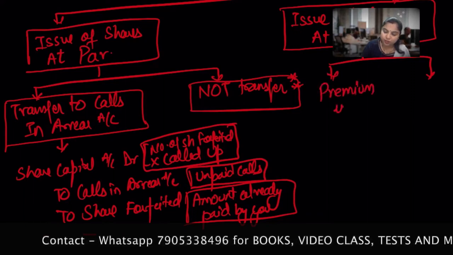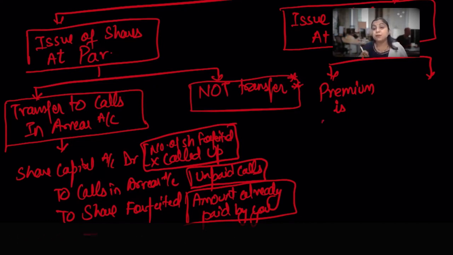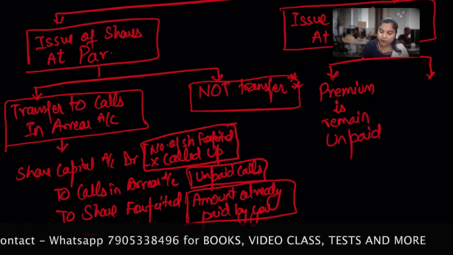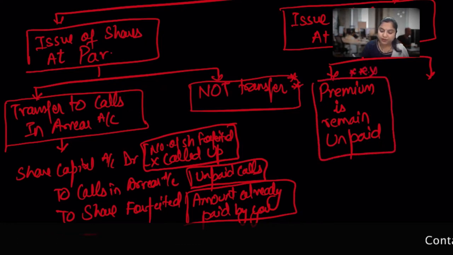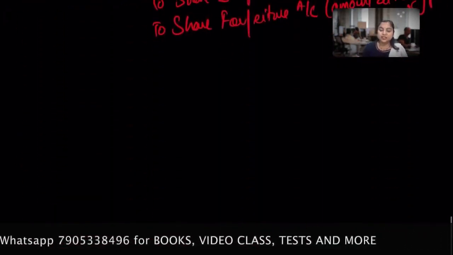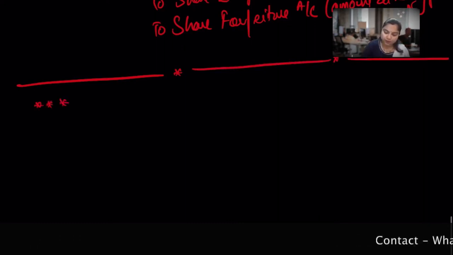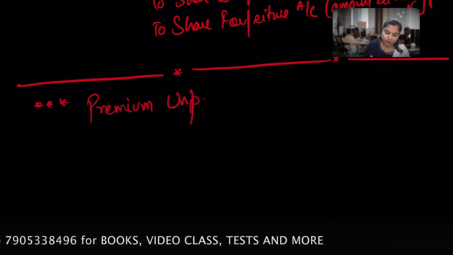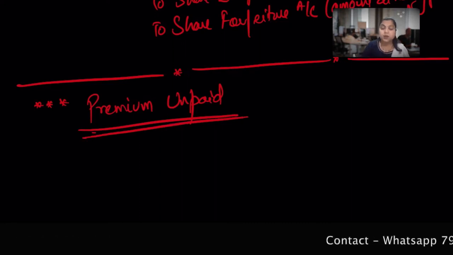So in the first situation, whatever the premium amount is, that premium amount remains unpaid. That means the premium amount is not paid yet. I'll mark it with 3 stars. In this situation, the premium amount which is unpaid. Premium unpaid. I'm just writing this as a heading for the purpose of your understanding.